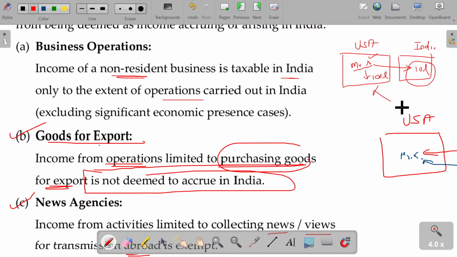So we will not levy the tax on all the 110 lakhs. So he immediately says, sir, 100 lakhs are generated only in USA, not in India. So only to the extent of 10 lakhs, accrue only in India. So for that only I have to pay the tax. Is that okay? This is what about the business operations. Excluding significant economic presence cases. Okay. This you will study at final level. You don't need to worry about that.